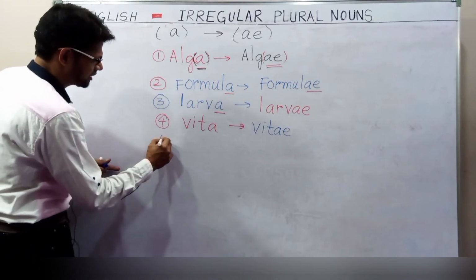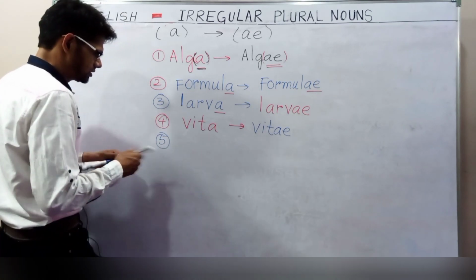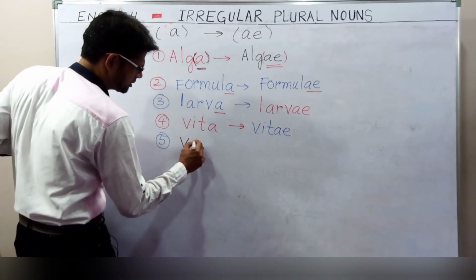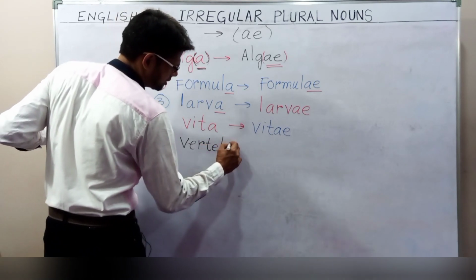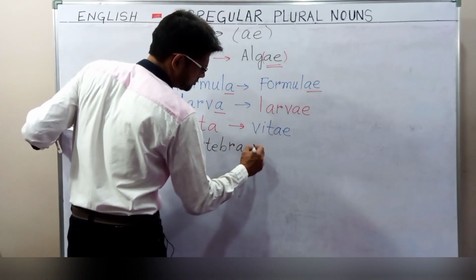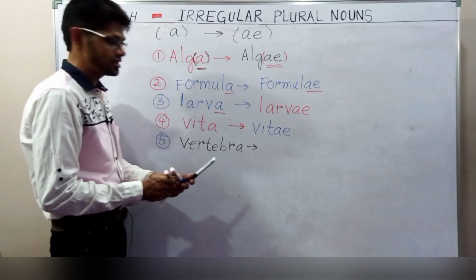Next one, for example, vertebra. Vertebra will become vertebrae. What is the last letter?